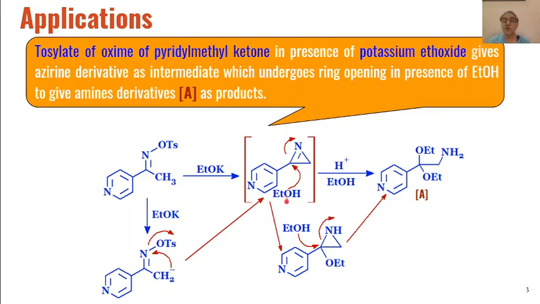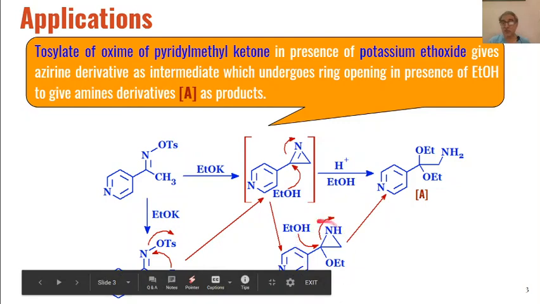These azirine intermediates will undergo ring opening in the presence of ethyl alcohol. We know that oxygen has two lone pairs of electrons, which can be used as a nucleophile to attack this azirine ring, and this carbon nitrogen double bond will become a carbon nitrogen single bond.